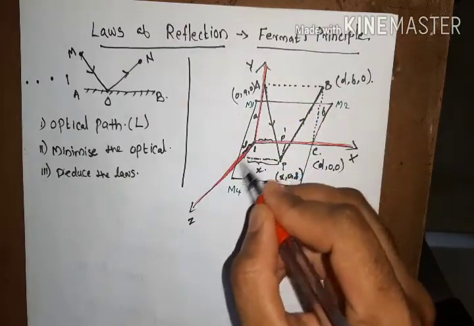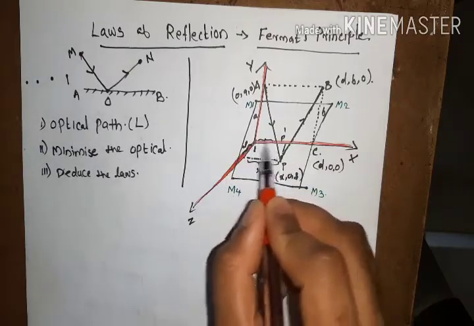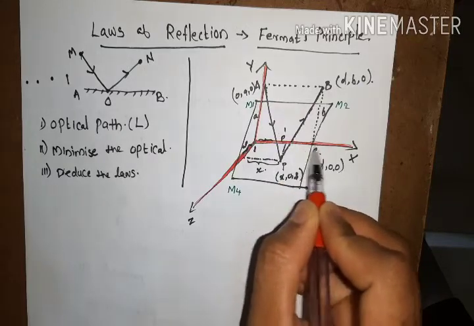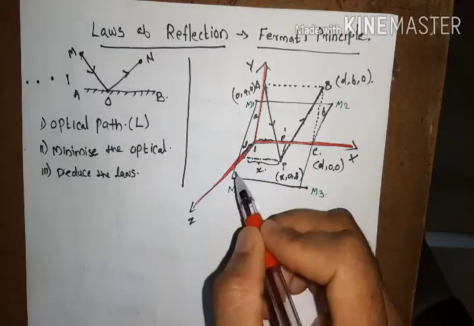Okay, now from this figure it is clear that the reflecting surface or mirror is situated at the xz plane.